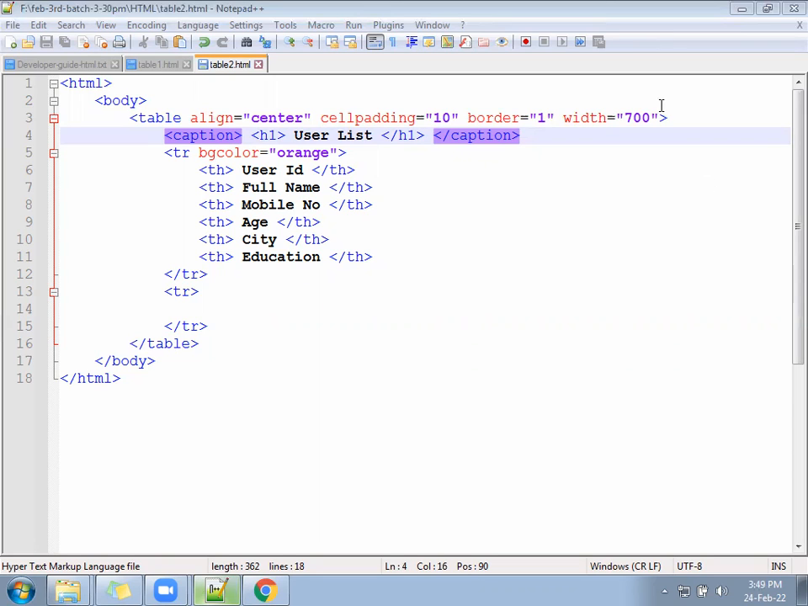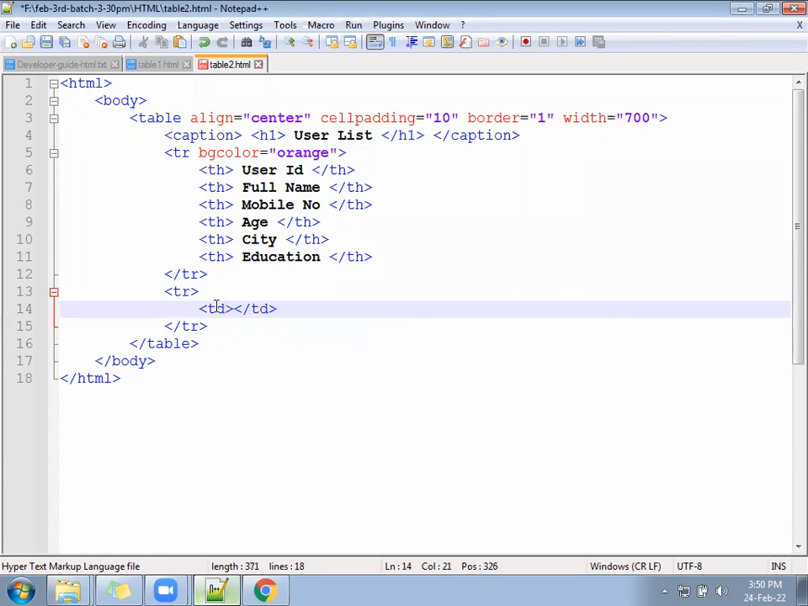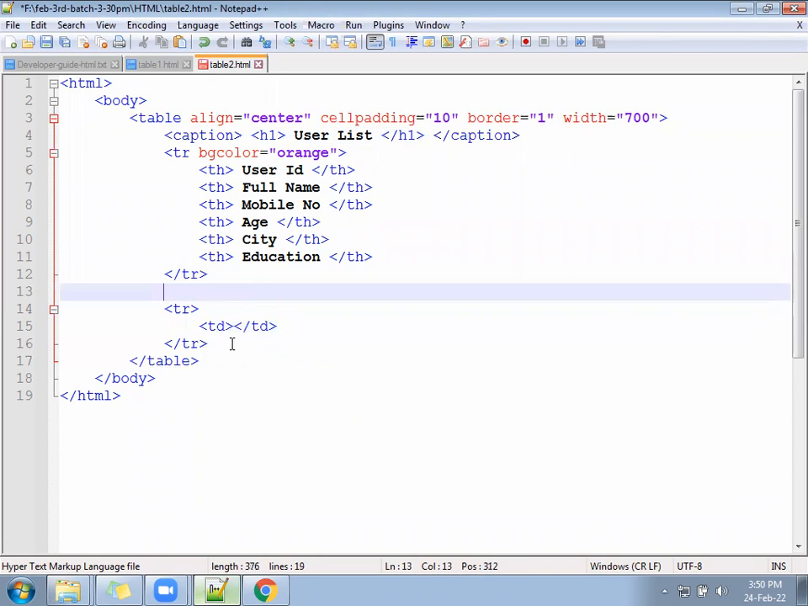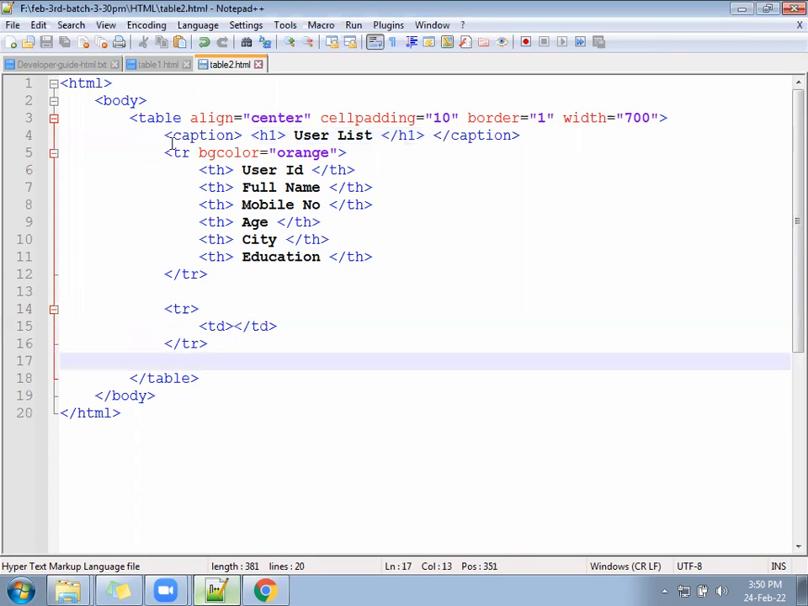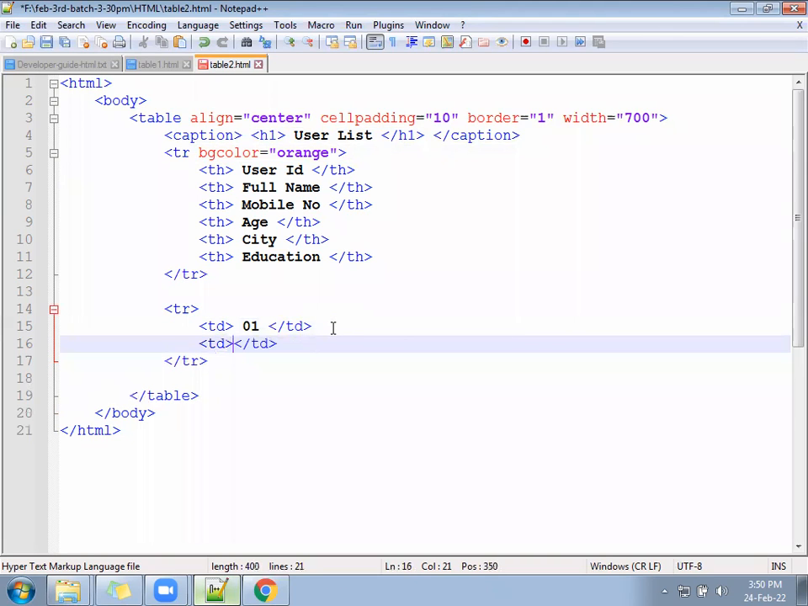Okay, cool then. Right. Let's first follow the second TR. In the second TR, we are going to write only TD. You can see in the first TR, we have written only headings. So now next, we are not going to write TH, we are going to write only TD. Okay. So user ID 01. Next full name. You can write some friend's name,